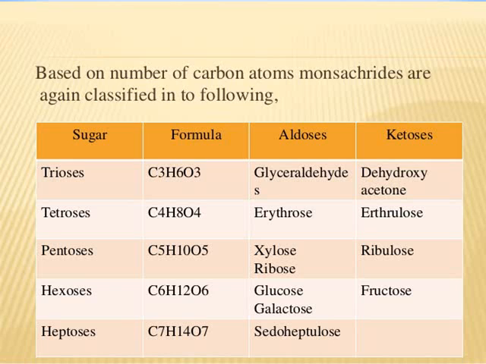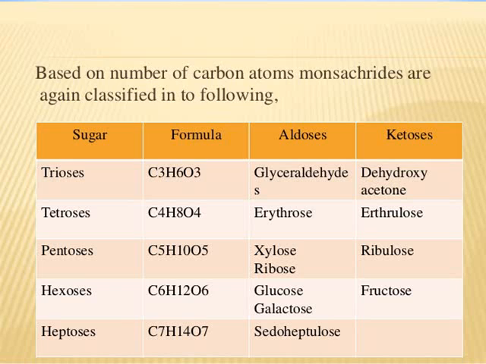Tetroses. Tri means 3, tetro means 4, pento means 5, hexo means 6, hepto means 7. On the basis of this, you have to remember: if 3 carbon atoms are present, trioses. If 4 are present, tetroses. If 5 are present, pentoses. Like this, you have to remember. Tetroses, C4H8O4. Examples of aldoses are erythrose and ketoses are erythrulose.